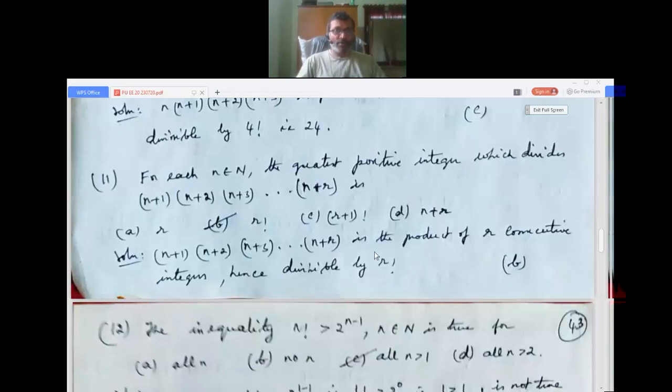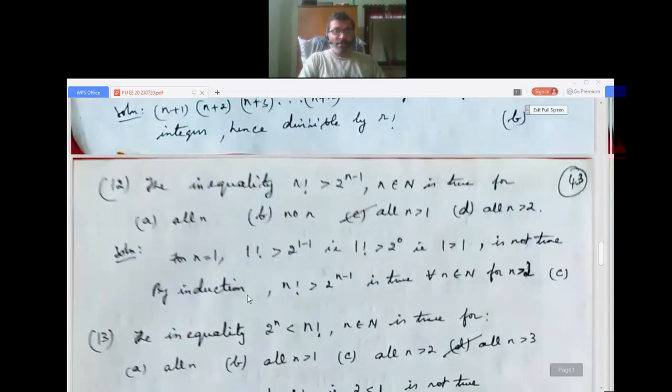Okay, now question number 12. The inequality n factorial greater than 2 power n minus 1, n belonging to N, the natural numbers, is true for: all n, no n, all n greater than 1, or all n greater than 2. Okay, question number 12.